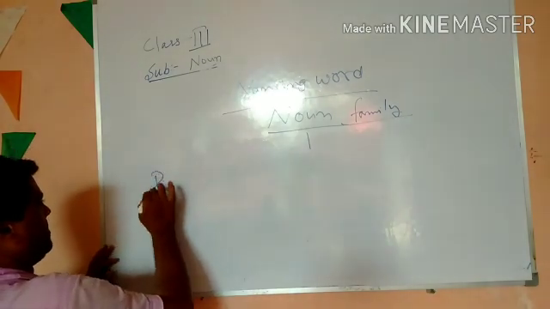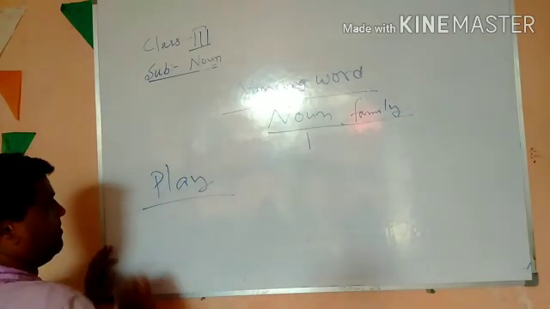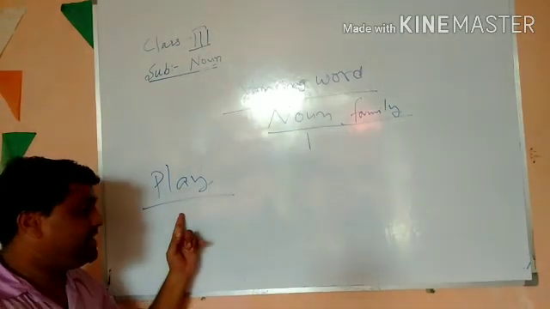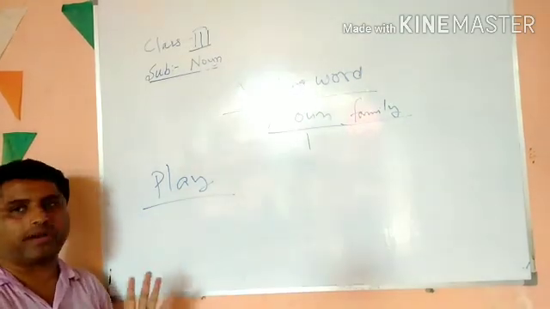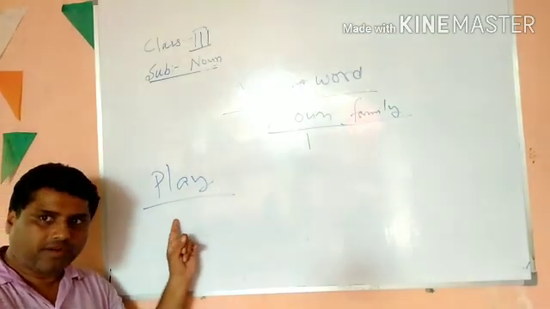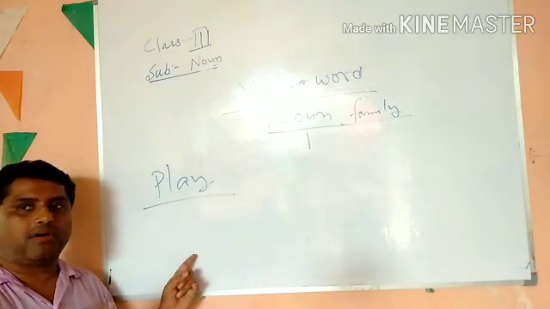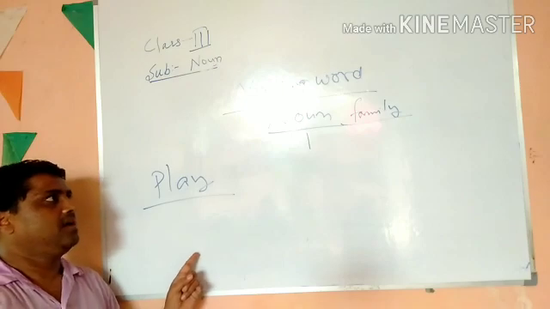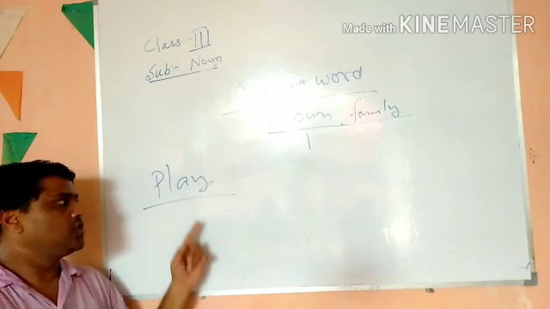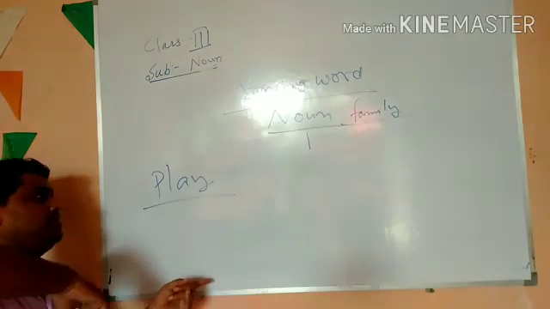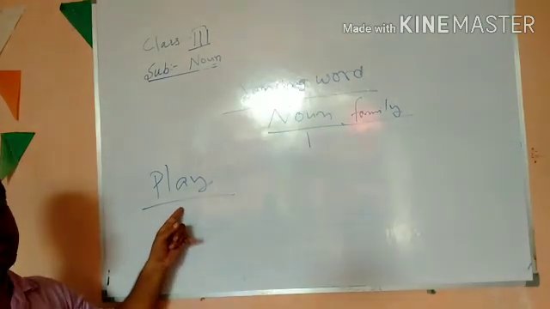One more example I would like to give you. Suppose if I say play. Play is verb 1, but as I told you, noun is something which can be named. So I will prove that play is a noun.